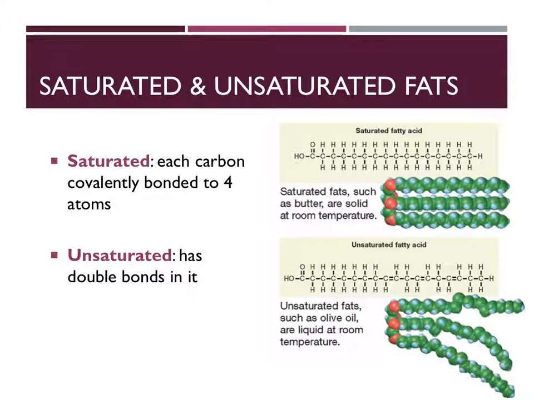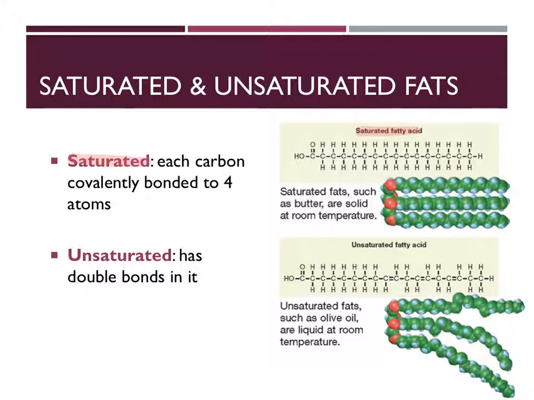Fatty acids can be either a straight chain, like you see in this image of saturated fatty acids. Saturated fatty acids, what this means is that each carbon is bonded to 4 different atoms. So you see here, this little carbon is bonded to a hydrogen, a carbon, a hydrogen, and a carbon. Each and every one of these carbon atoms in the center is bonded to 2 different hydrogens and 2 different carbons. So it makes a straight chain. Saturated fats are solids at room temperature, and they are very hard to break down.